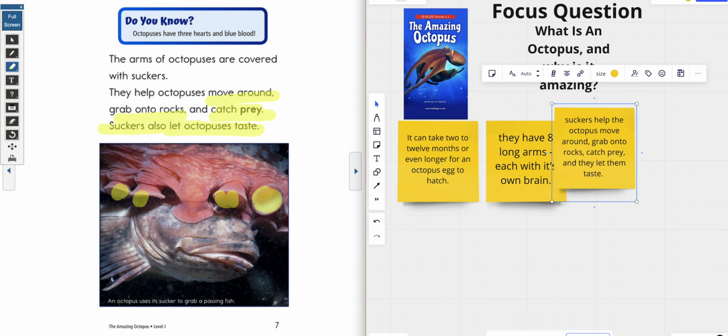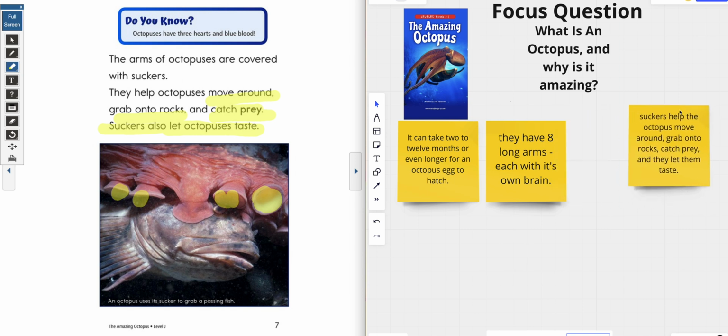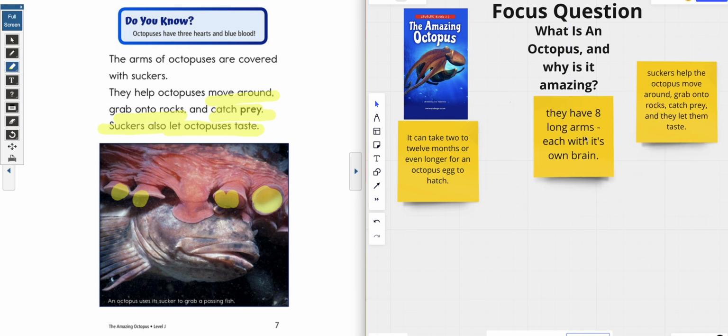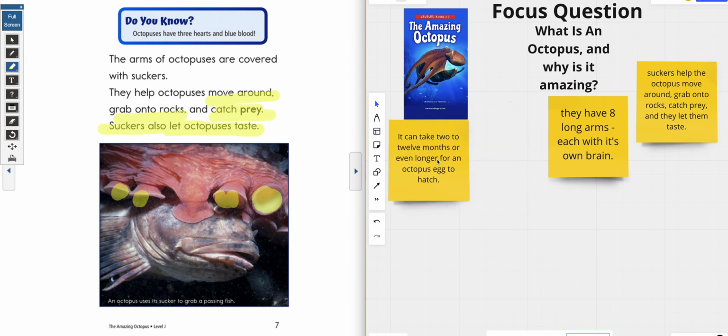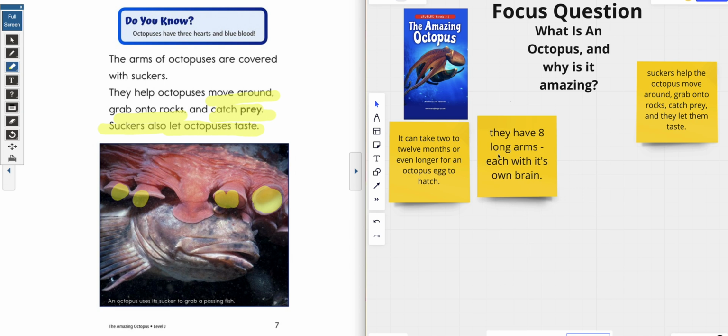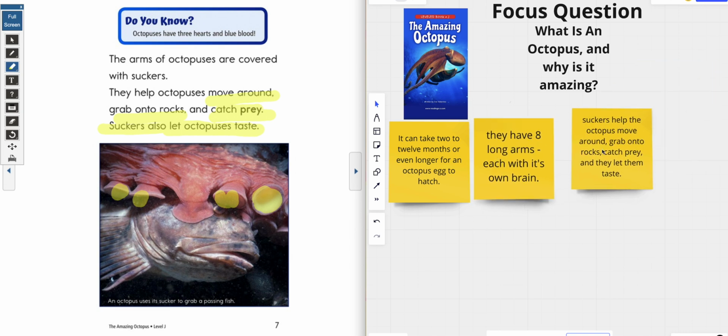Y'all, these octopus are really, really amazing. We got some good notes here. If you don't have these notes, please pause the video right now and make sure you have them, okay? We're going to keep on moving.